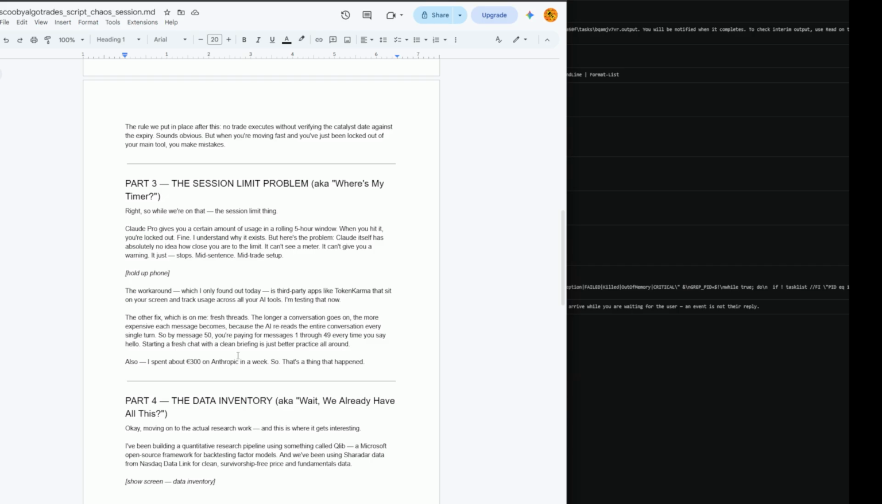Also, I spent about $300, I'd say, on Anthropic in a week with all the things going on with Qlib and everything else, and extra tokens and all. So that's the thing that happens.